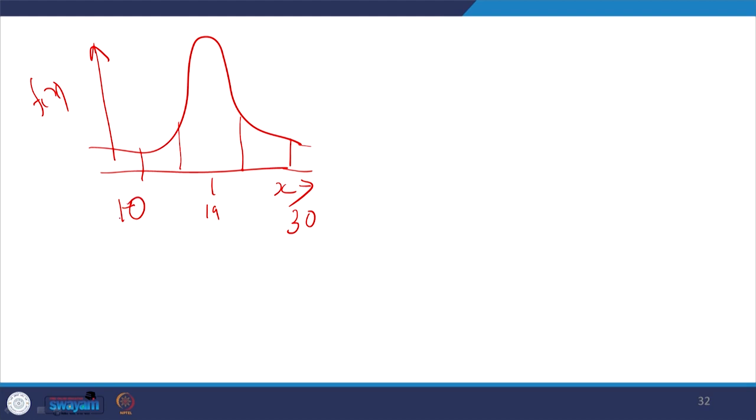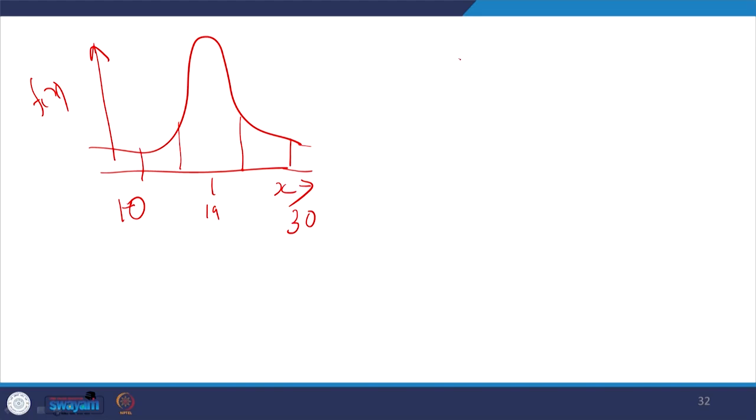Since this normal distribution was drawn with the help of a sample, I was not exactly knowing whether rare values like x equal to 30 or x equal to 10 would occur. So why is the normal distribution not touching the x axis? Because we have given provision for rare events. x may be a very high value or a very low value, but I am not sure about that. That is why the normal distribution does not touch the x axis.